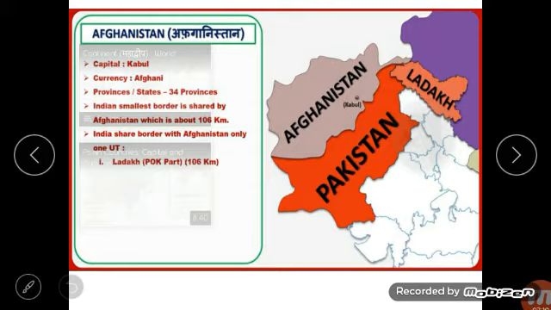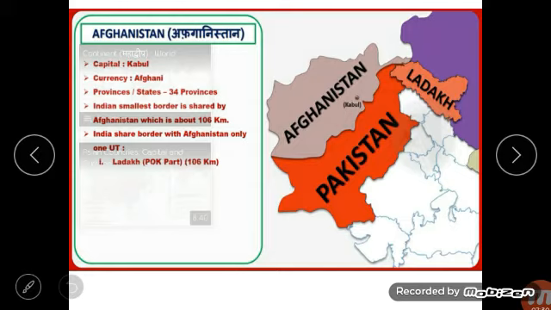Afghanistan is a landlocked country. It has mountains and plains. Afghanistan has many mountains and plains. The Hindu Kush and the Pamirs are the important mountain ranges. Noshaq, located in the Hindu Kush mountains, is the highest peak.